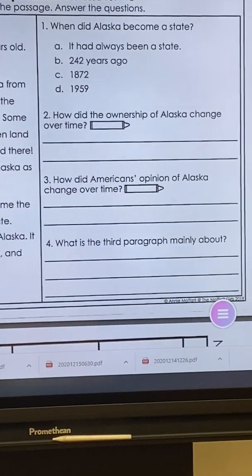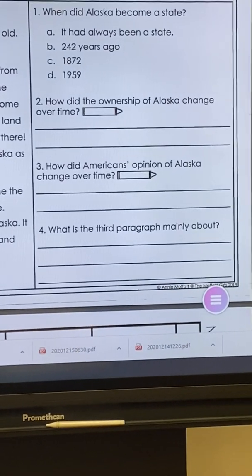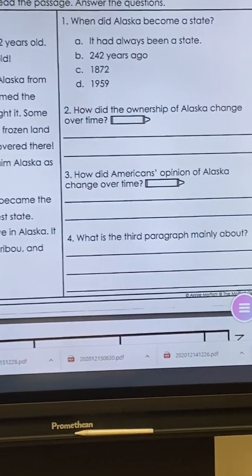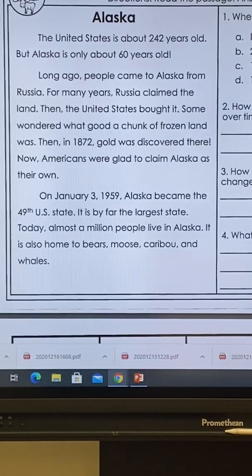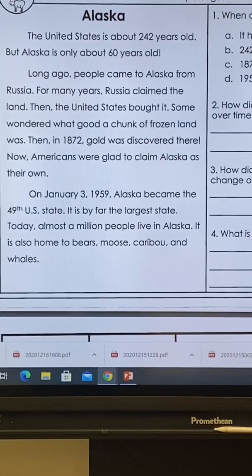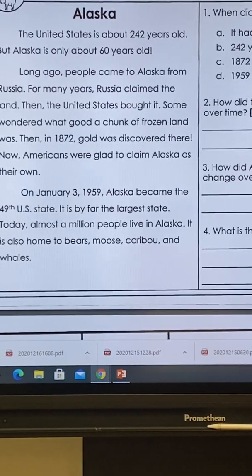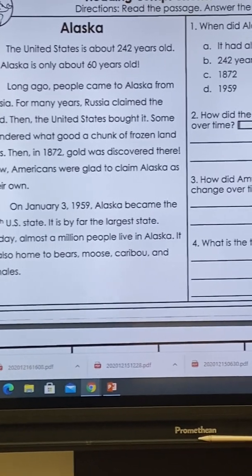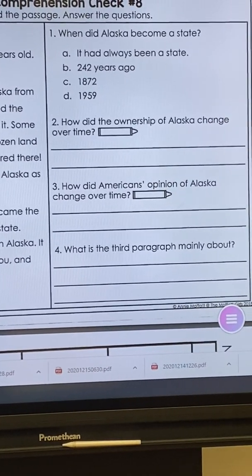Question number 2, how did the ownership of Alaska change over time? It does have it, so we know that we really do need to do some underlining or highlighting. So you're going to go back to the passage, actually on number 2 and 3, to underline or highlight your answer.